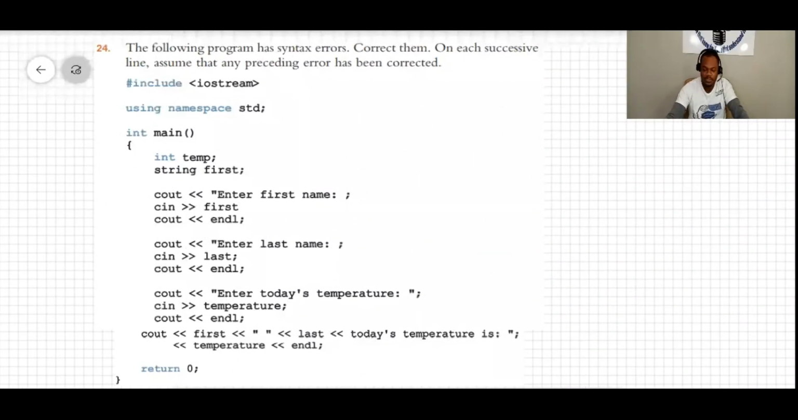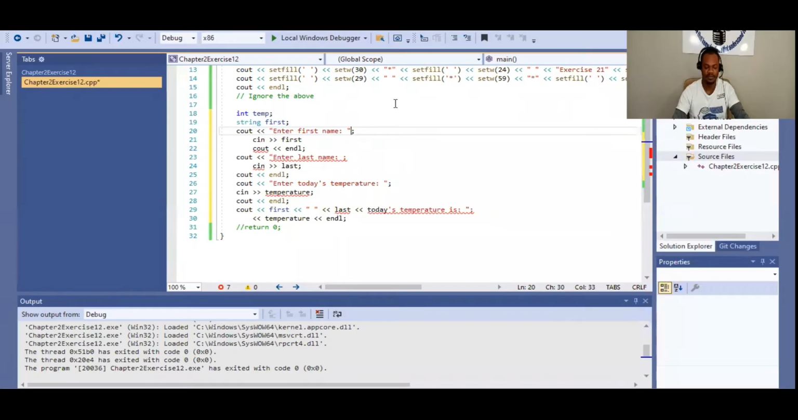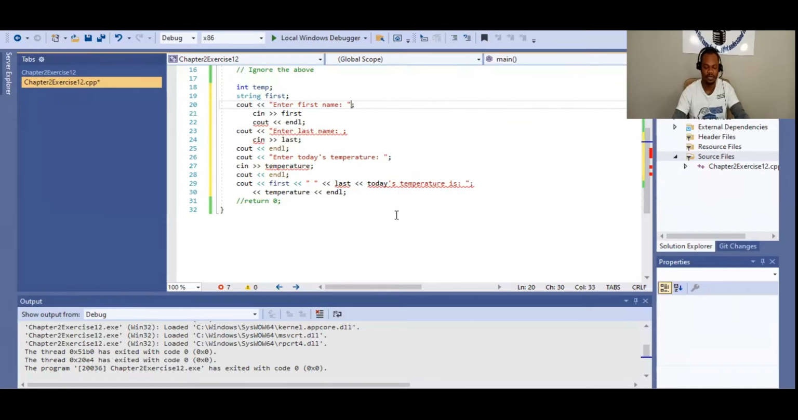Well, we have question 24. The question says that the following program has syntax errors. Correct them on each successive line. Assume that any preceding error has been corrected. All right. You have the program here. We also wrote the same program in C++ over there. So we have to correct the errors here.